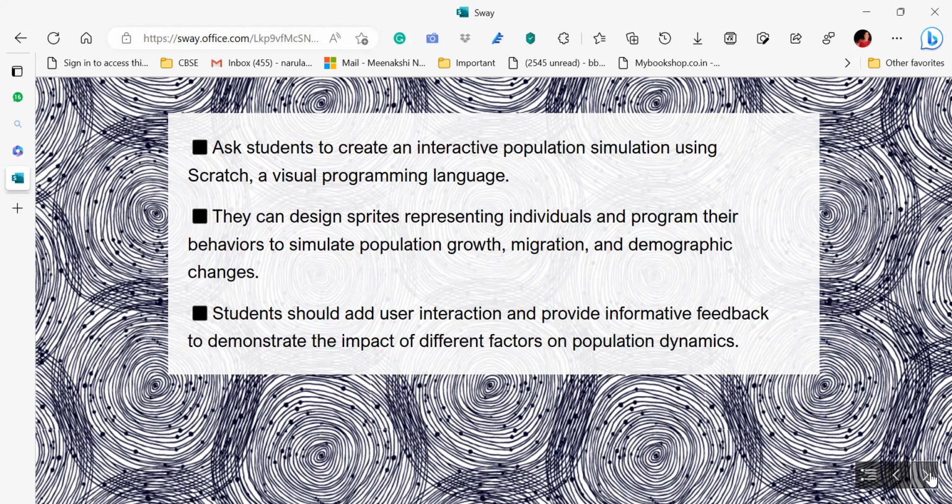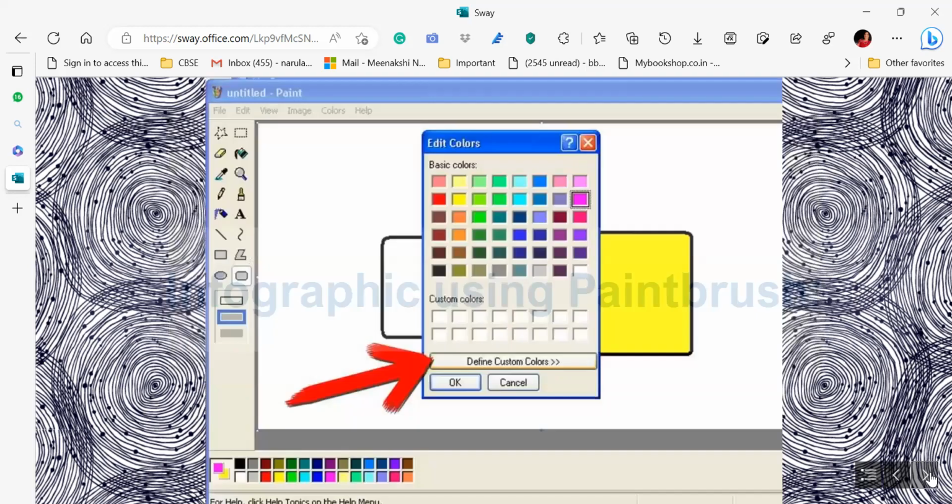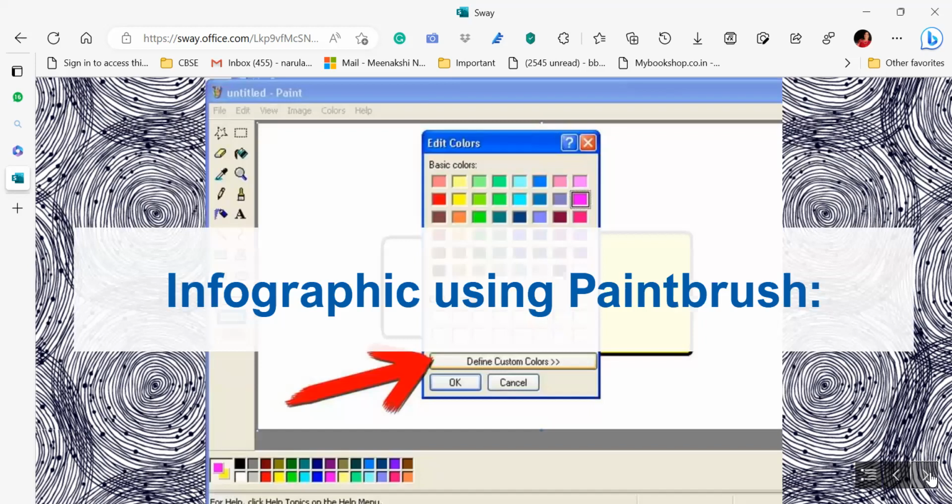जो आपके students ने different subjects में किया है, उस चीज को वो scratch programming के through they are presenting the same. Now whatever is their learning, they are presenting the same through it. अगर आपके बच्चे scratch नहीं पढ़ रहे हैं, no worries. Your paintbrush, your children maybe learn the 3D paint. Maybe there are other forms of paint also. I mean, innovative softwares are there that the children are using. I have taken the simplest one, paintbrush. You can go ahead with any as per the children's choice.